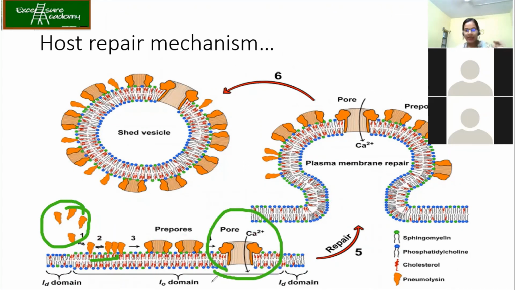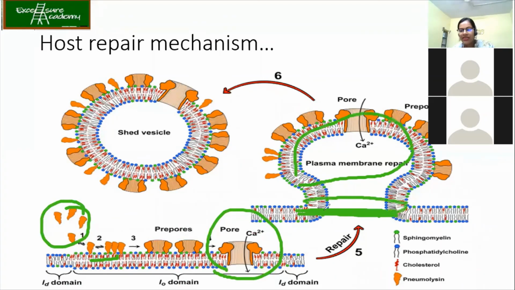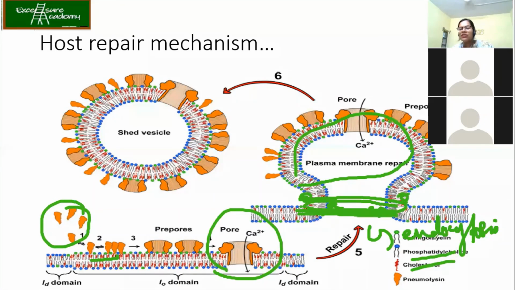In order to repair that, the host cell will pinch off that portion wherever the pores are present and it will seal over here. So the plasma membrane will seal over here. The outer will bind to the outer, inner will bind to the inner. We will also study this in the case of endocytosis. The proteins which result in this pinching off are called clathrin.